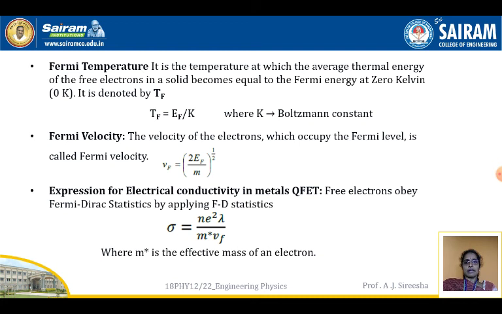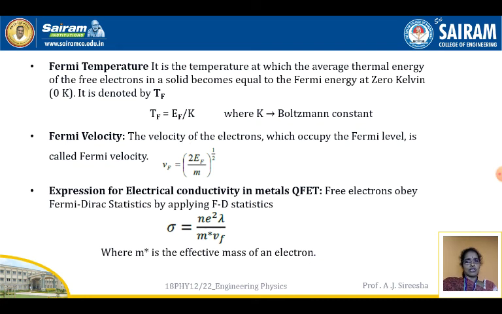Next is Fermi temperature. It is the temperature at which the average thermal energy of a free electron in a solid becomes equal to the Fermi energy at 0 Kelvin. It is denoted by TF. So TF is equal to EF by K, where K is the Boltzmann constant.